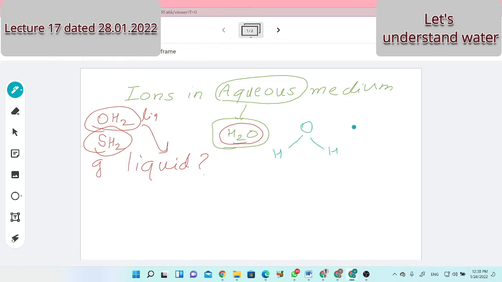Due to hydrogen bonding. Right. Due to hydrogen bonding. What happens there? This oxygen remains in connection with the hydrogen of another water molecule, and that remains in continuation. Similarly, this hydrogen is also in connection with another water molecule.